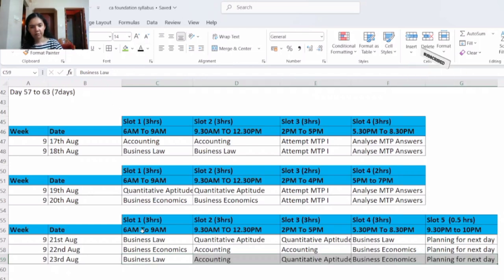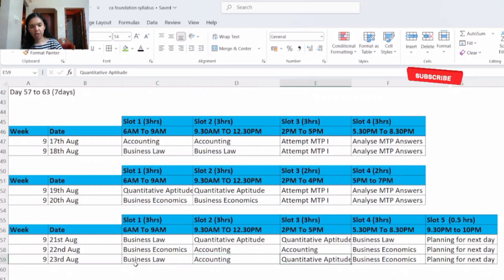Then 23rd August. Here you will be revising all 4 subjects. Slot 1 will be for business law, slot 2 for accounting, slot 3 for quantitative aptitude, and slot 4 for business economics. And the 5th slot of 0.5 hours will be for planning for the next day.